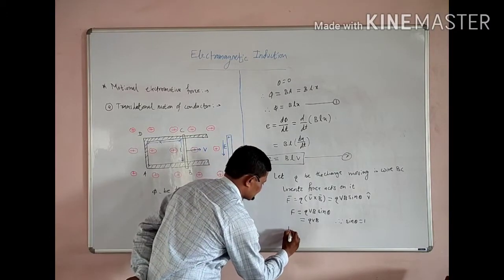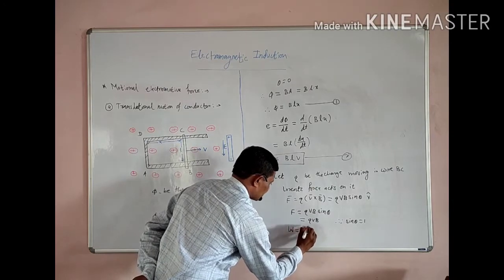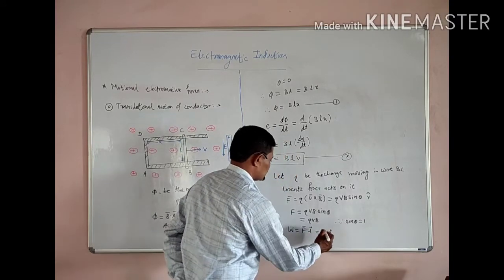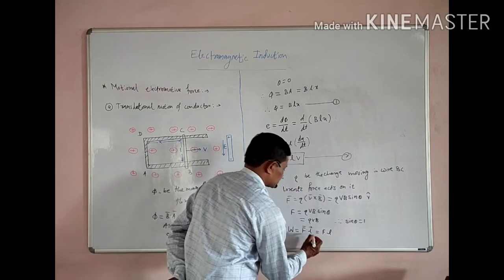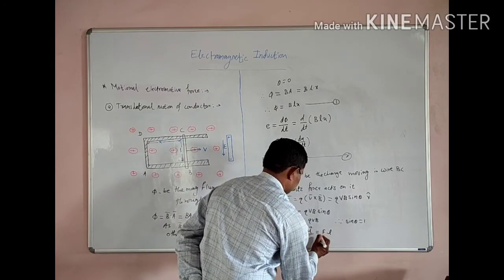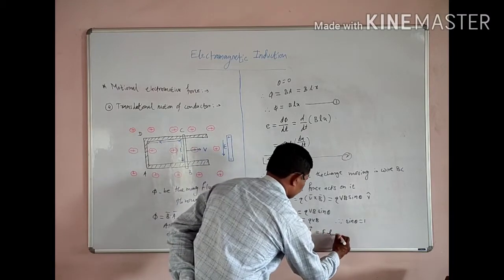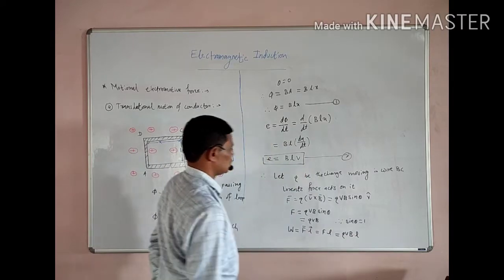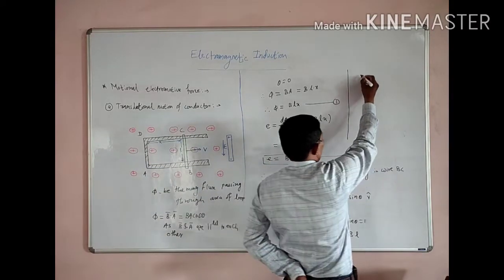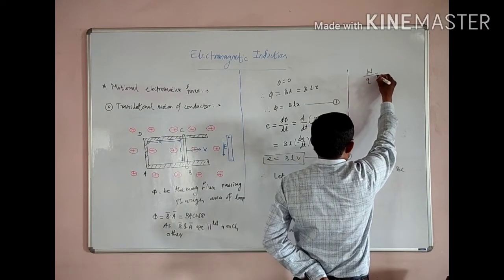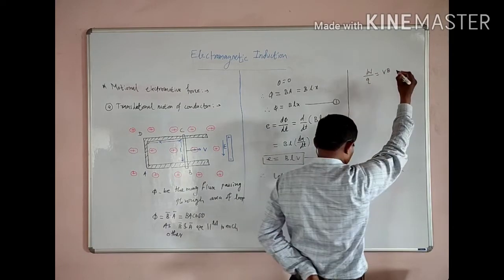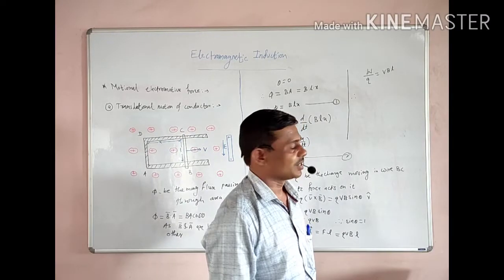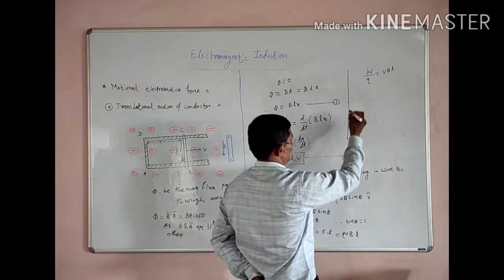So the work done during this is W equal to F bar dot L bar, or if we take the magnitude, since both are in the same direction, F into L, which is equal to QVB into L. So work done per unit charge is equal to VB into L. When a unit charge circulates once in the closed circuit, the required work done is called an EMF.